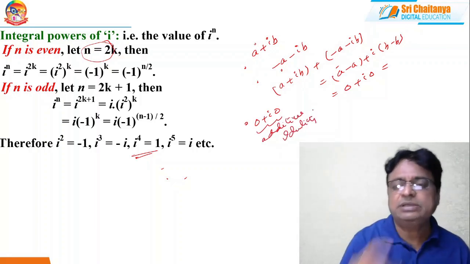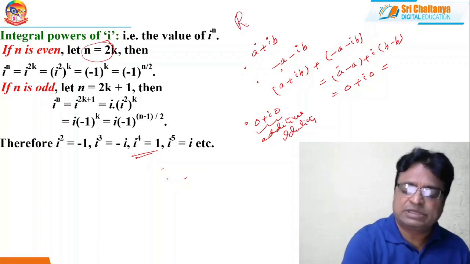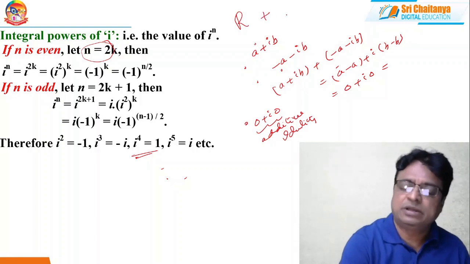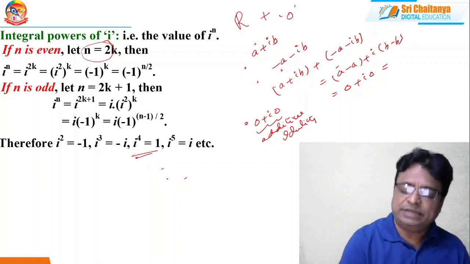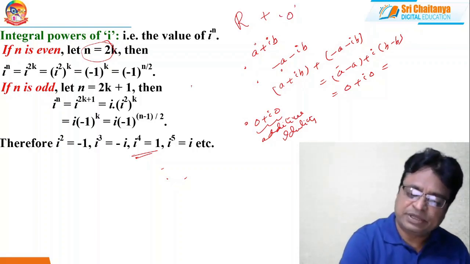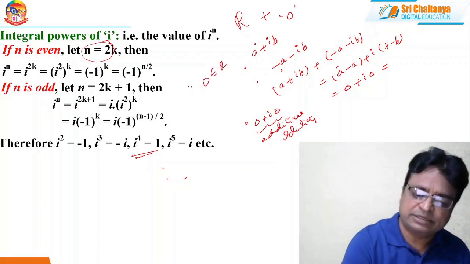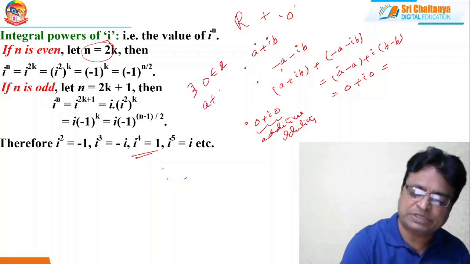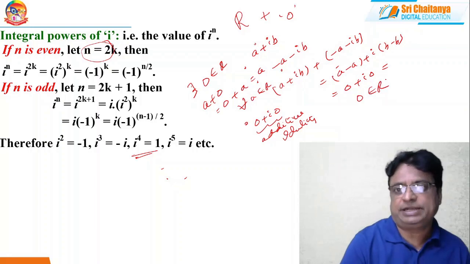See, identity means here, in the set of real numbers, if R is the set of real numbers, with respect to addition as operation, the number 0 is called the additive identity. How can we define the additive identity of a real number? There exists 0 belongs to R such that a plus 0 equal to 0 plus a equal to a, for every a belongs to R. Then 0 belongs to R is called the additive identity.